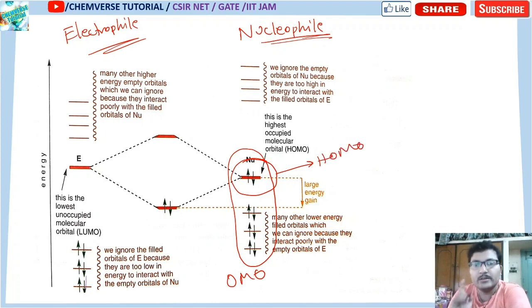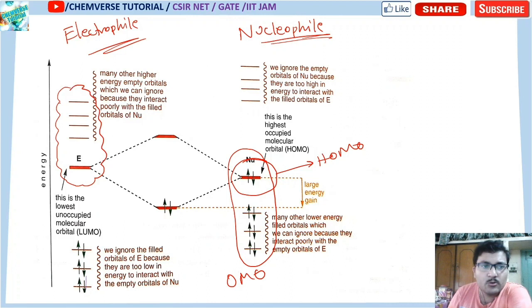As it is a nucleophile, it will donate electrons from the HOMO. If you take a look at the electrophile, these are all unoccupied molecular orbitals. Among them, this one highlighted here is your lowest unoccupied molecular orbital.